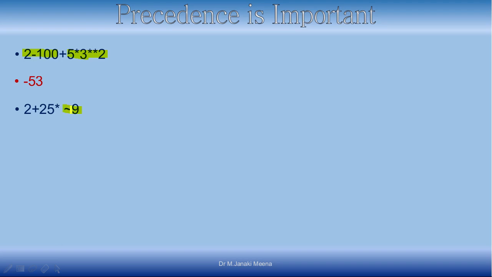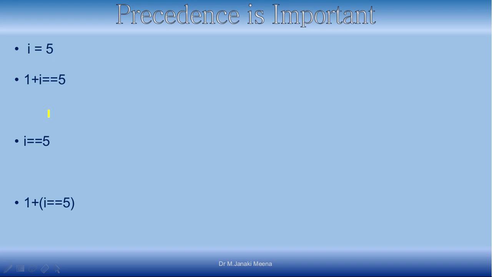So the topmost precedence in this expression is for this unary operator tilde, right? So now the complement of this will be found, and actually it is minus 10. So minus 10 will be taken, and next level of precedence is for multiplication. So it will get multiplied with 10. So 25 into minus 10 will be minus 250, and then it will be added to plus 2. So the answer will be minus 248. Clear?